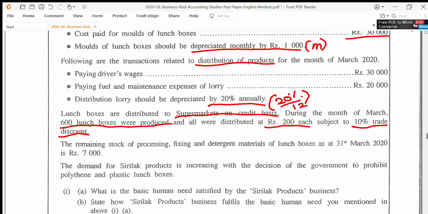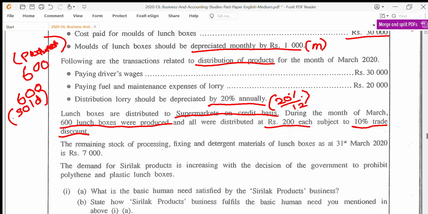Now here you should understand, let's make a side note. 600 was produced, 600 was sold. So there is no opening or closing stock for final goods. There is no final good opening or closing stock. So keep that in your mind.